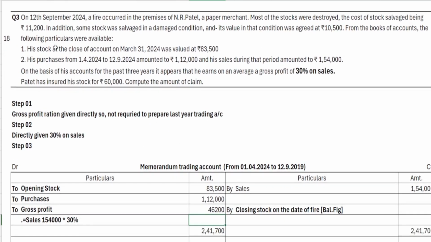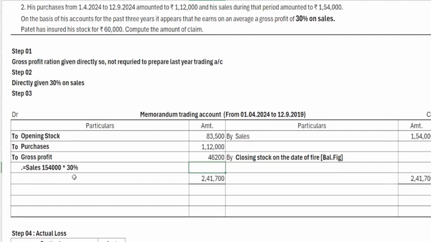So there is no information regarding any direct expenses. If it is there, we have to take it into consideration. For example, goods given as samples, then we have to deduct them in purchases. If there are any returns on purchases or sales, we have to deduct them.